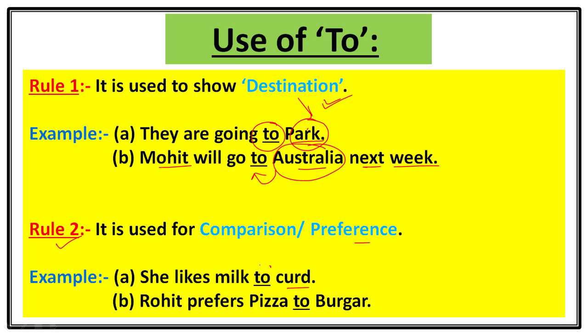Let's take another example. Rohit prefers pizza to burger. Simultaneously, we can see there are two things here. First one is pizza and second one is burger. But Rohit is preferring pizza to burger means he has a preference. So we will use to as a preposition.